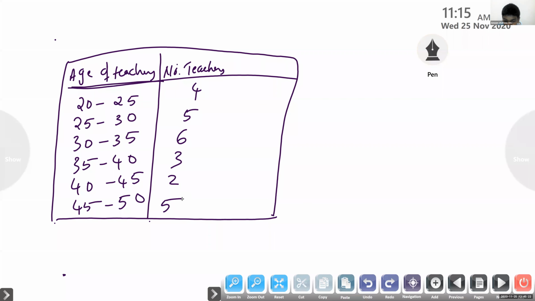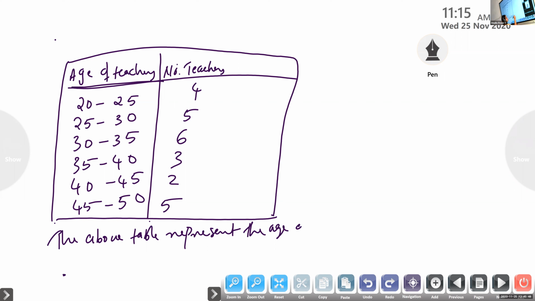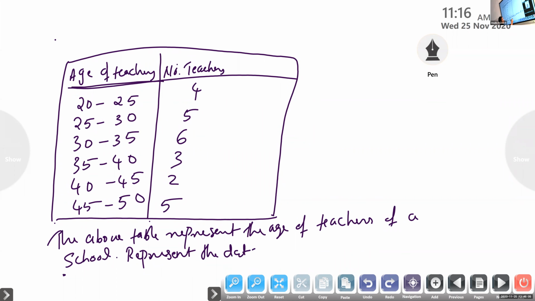One question: the above table represents the age of teachers of a school. Represent the data using histogram.